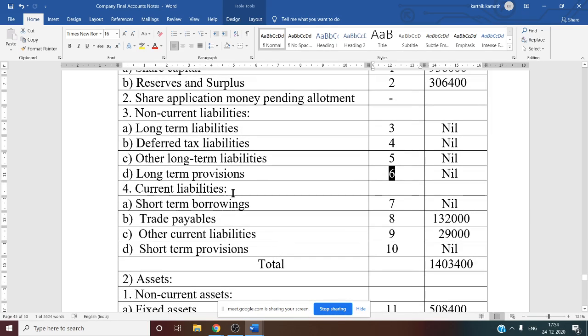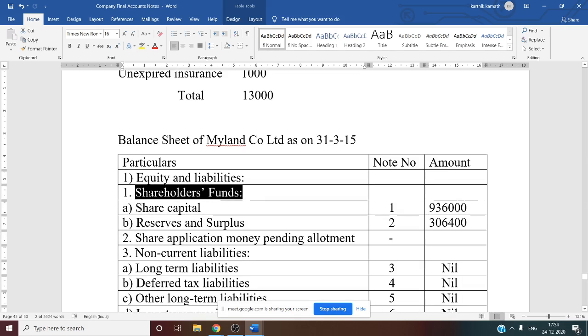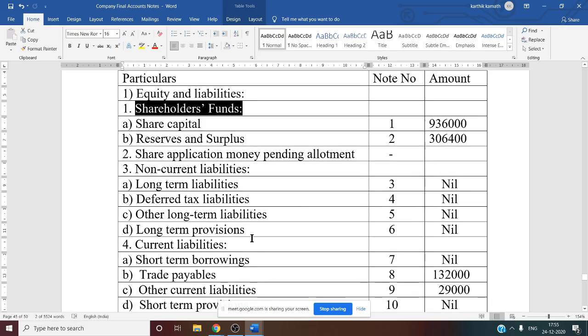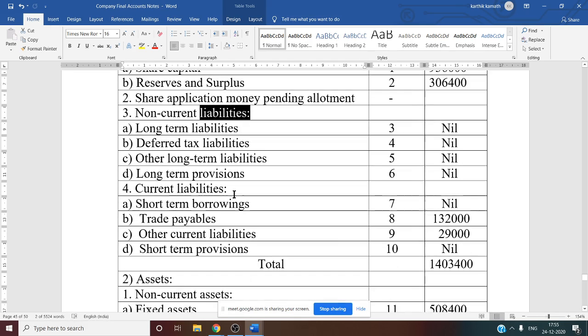What about current liability? Current liability is our 4th major head of liability. First one is shareholders fund. Second one share application pending money allotment. Third one is about non-current liability. Fourth one is about current liability. Under current liability again there are 4 working notes. Short-term borrowing, note number 7, that is nil. Trade payable only creditor information, note number 8, 1,32,000.